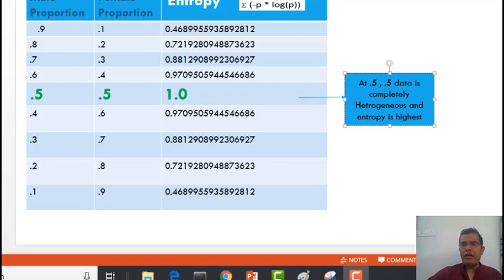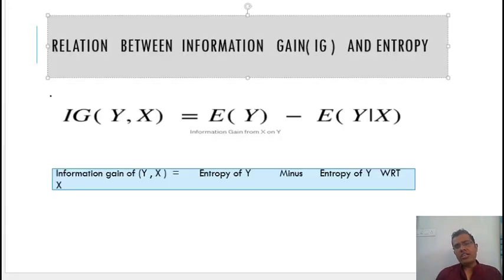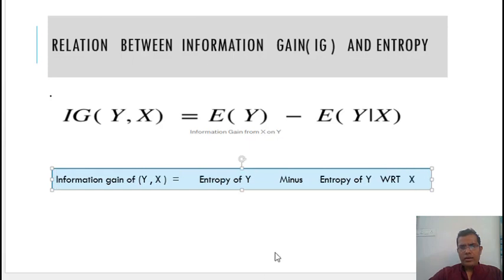Now let's talk about the relationship between information gain and entropy. So this is the relationship between information gain and entropy. IG(Y, X) represents my information gain with respect to Y and X. Information gain of Y, X is equal to entropy of Y minus entropy of Y with respect to X. Let's try to understand this formula using an example.